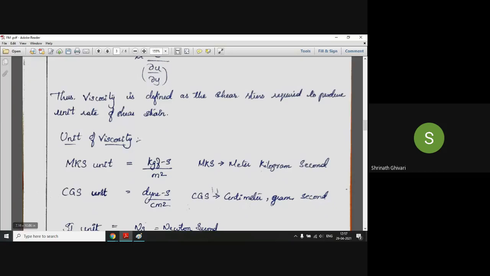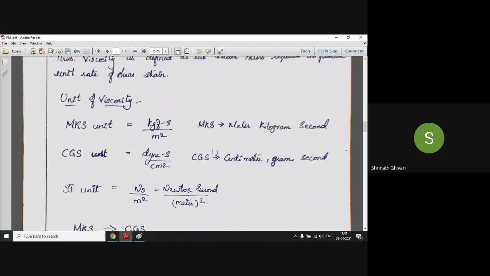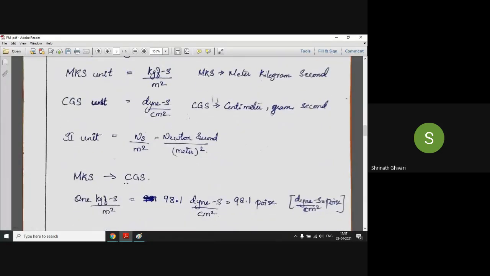Now, if we go to CGS unit, that is centimeter, gram, and second, it will be dyne second per centimeter square. So the unit of force in terms of CGS is dyne. Then the SI unit is Newton second per meter square, which you have answered already. Now how to convert MKS to CGS? 1 kgf second per meter square is equal to 98.1 dyne second per centimeter square, that is equal to 98.1 poise. Whoever said poise, it's correct. Dyne second per centimeter square is 1 poise.